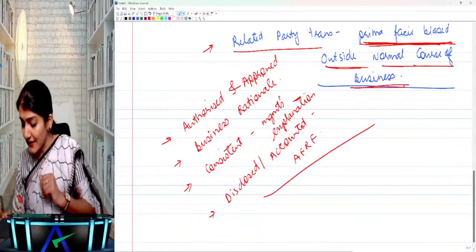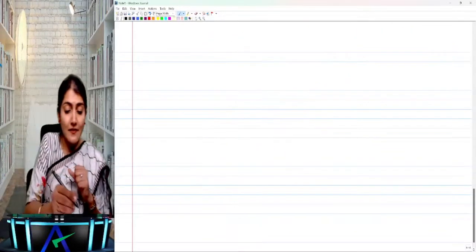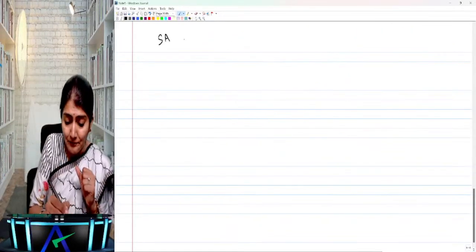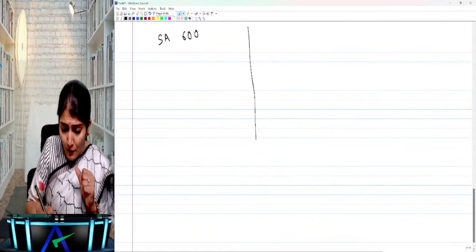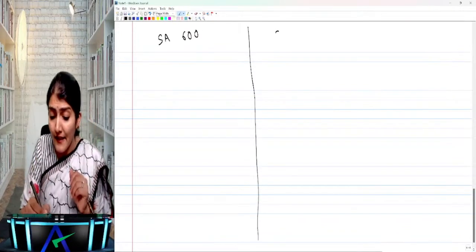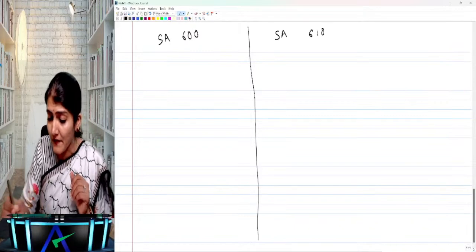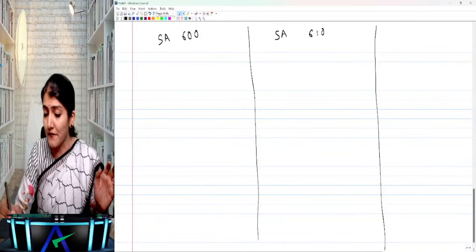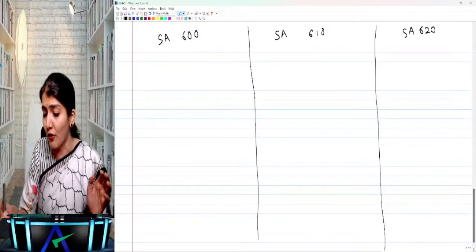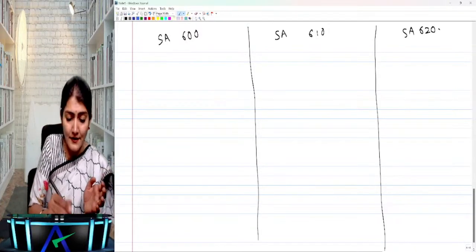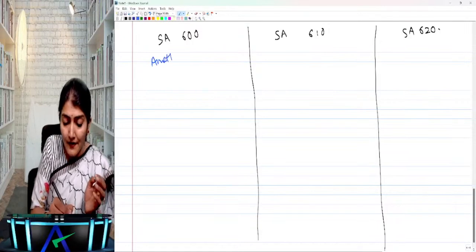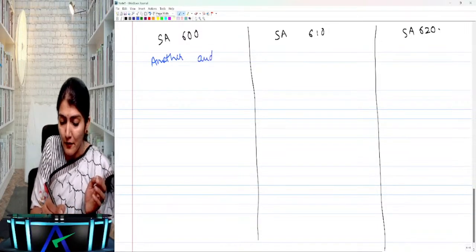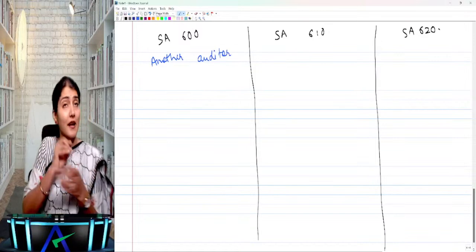Okay, right. Then let us come to the 3 standards in the 600 series. SA 600, using the work of another auditor, then SA 610, using the work of internal auditors, and then SA 620, which is regarding using the work of an auditor's expert. Yes, using the work of another auditor. Who is this another auditor over here? He is the branch auditor, right?